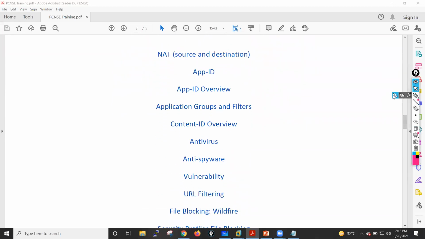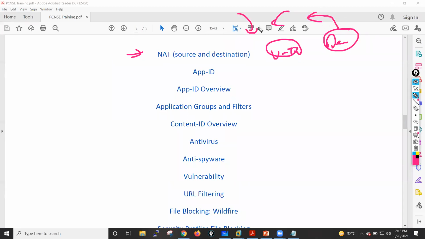In NAT, I will tell you what source NAT and destination NAT are. We will also discuss U-turn NAT, and if we have destination NAT, how we can write our security policy. What is the reason behind pre-NAT and post-NAT zone, like pre-NAT IP and services, post-NAT zone? I will explain this concept in detail, guys.